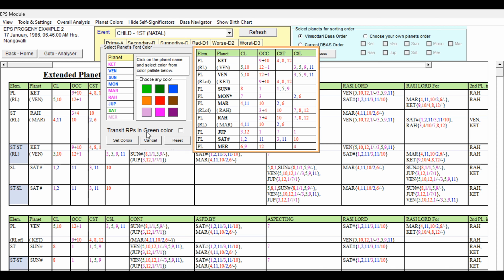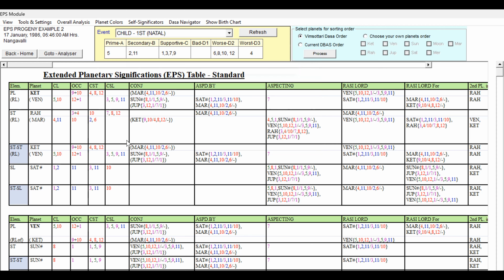So anyway, we are going to study level-wise the grouping of the planets which are having 8 and 12 in their star level. Then we have to keep their unfavorable strength at many levels. It's not good. So accordingly, we can also decide later. So now I have set the colors. According to our convenience, according to our understanding, initially we can give some colors.